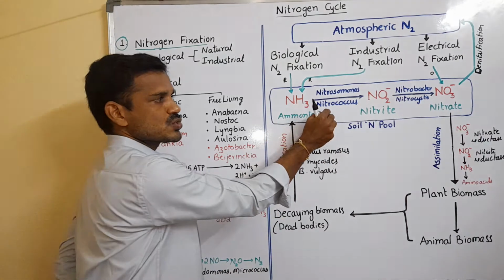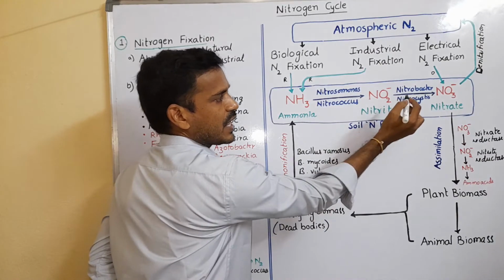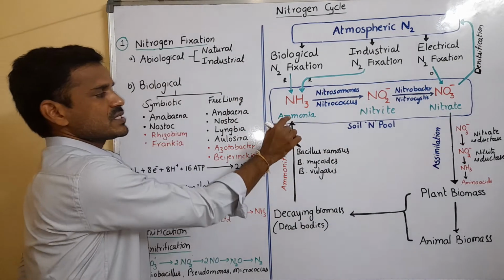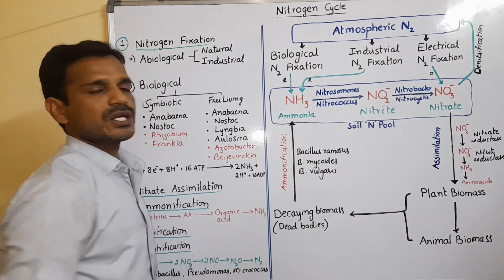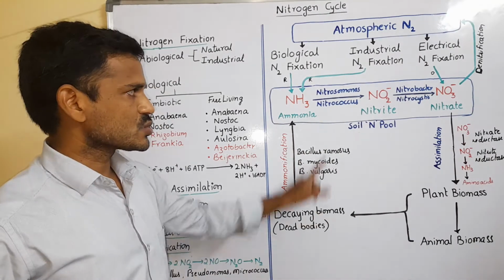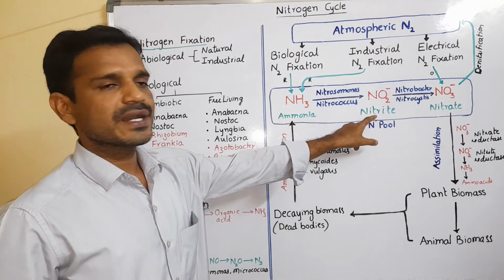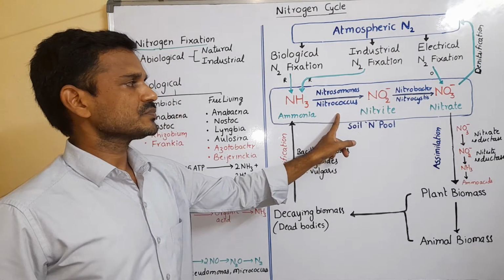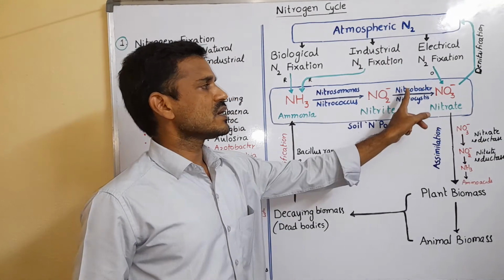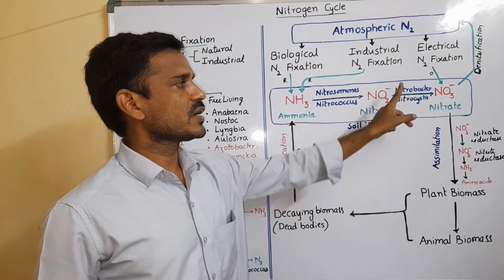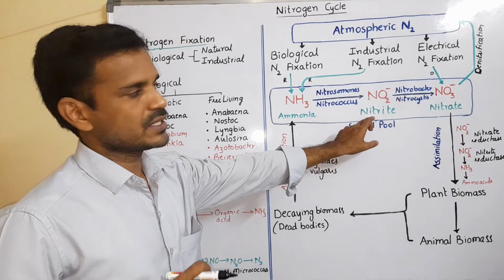In nitrification, two steps are there. Ammonia is first converted into nitrite, and nitrite is converted into nitrate. In the first step, Nitrosomonas and Nitrococcus bacteria are involved in the conversion of ammonia into nitrite. It takes place in the soil only. In the next step, nitrite is converted into nitrate in the presence of Nitrobacter and Nitrocystis.